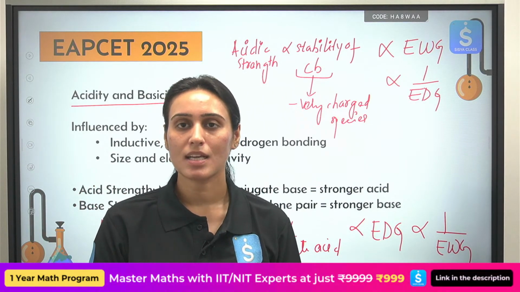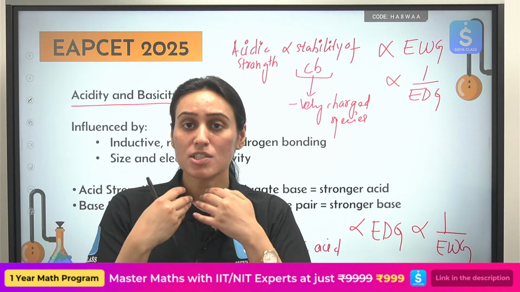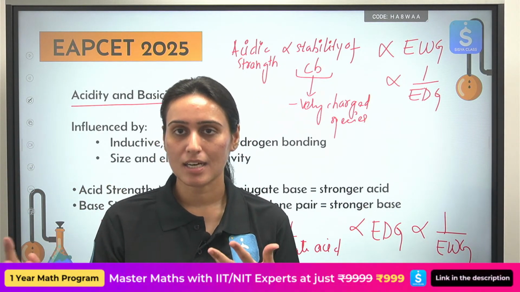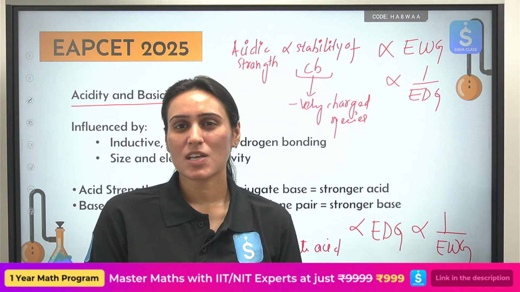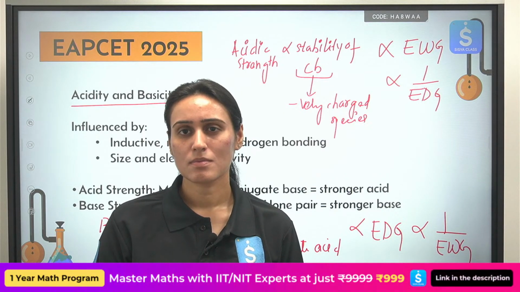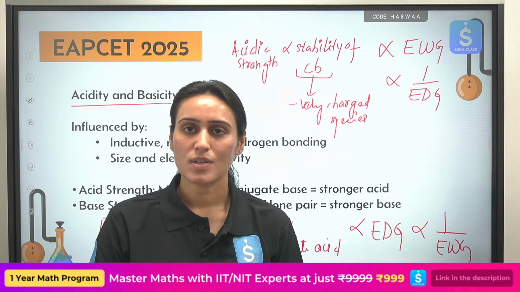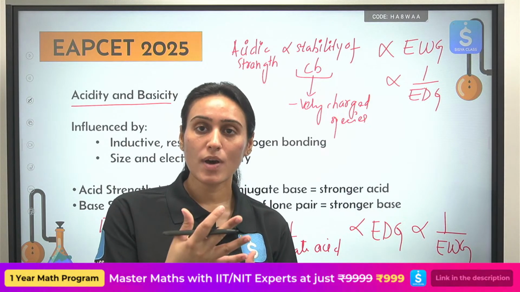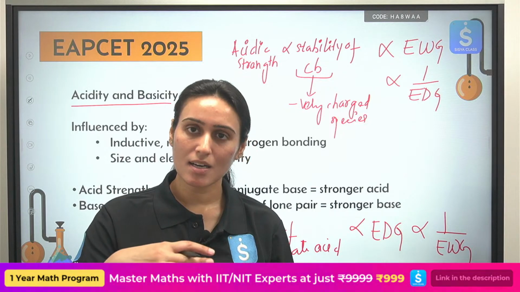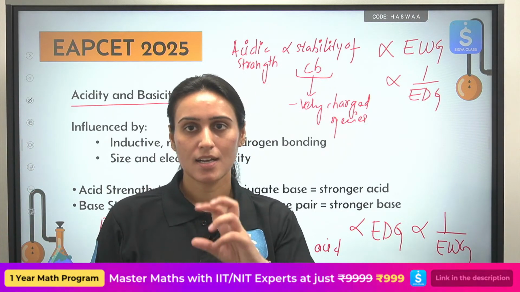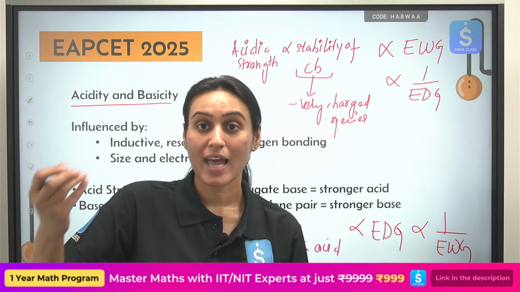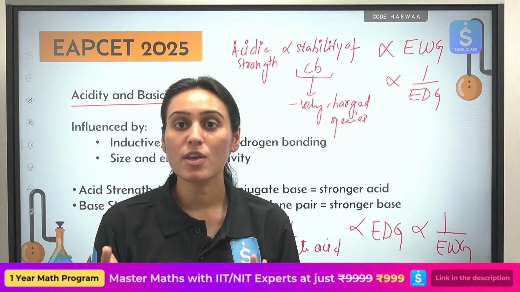do we understand something which is basic. It has the tendency to donate the lone pair of electrons. So if it can donate that lone pair of electrons easily, good for us, great base. But if it does not want to donate that lone pair of electrons, it has a lone pair of electrons available, it does not want to participate in donation. So in that case, we will call it a poor base. So if you have a lone pair of electrons, but it is already present in conjugation within the compound, it will not donate it to someone else. You want to buy something, you want to buy a cycle, right? So obviously you will not give that money to someone else because you want to use it for yourself, correct?